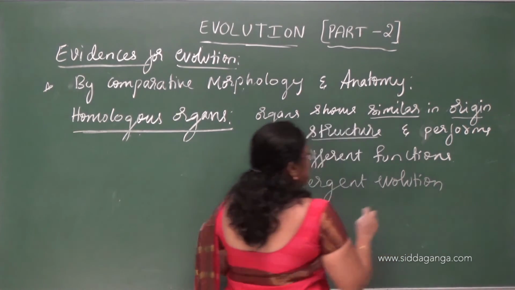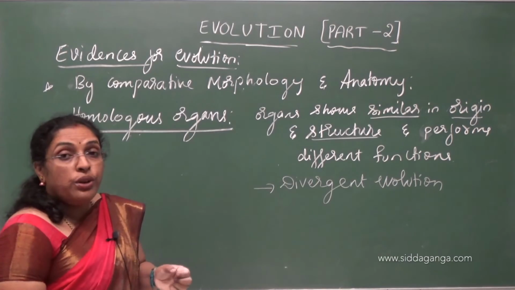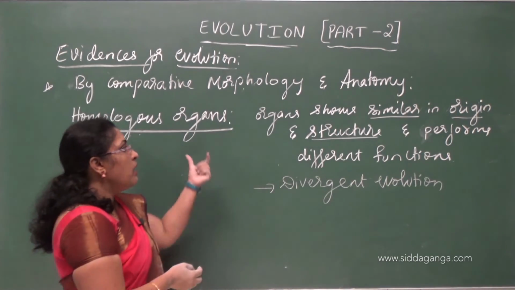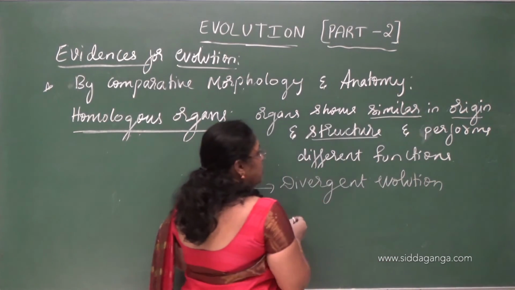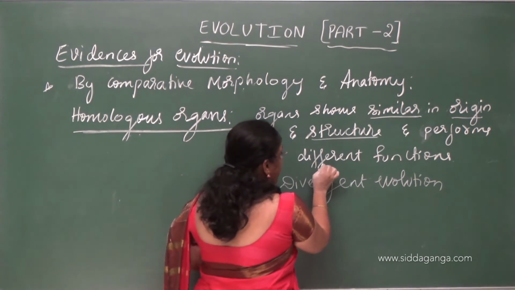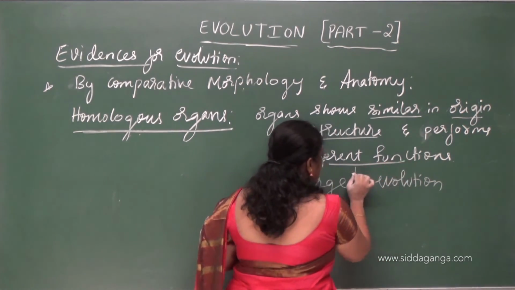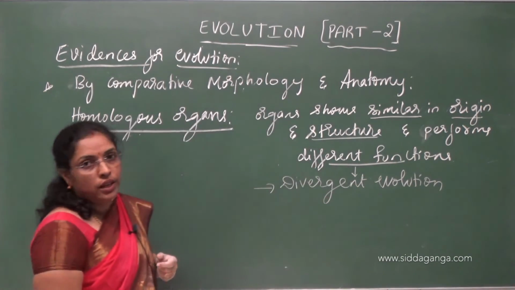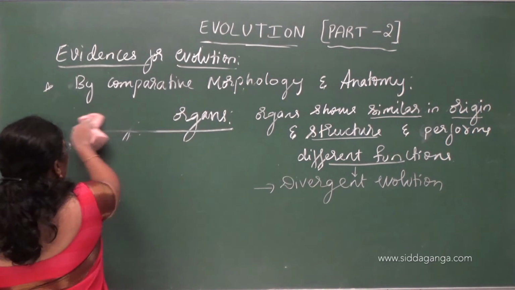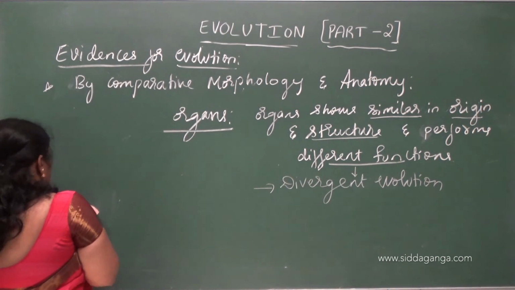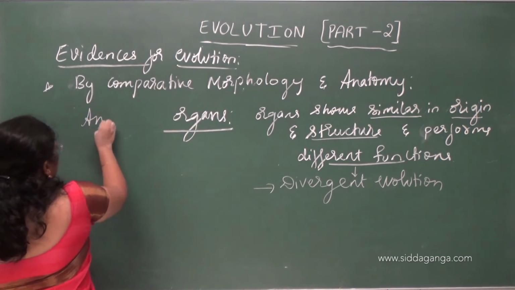Divergent evolution means they show different functions. In this, the organs are similar in origin and structure, but they show different functions. These different functions led to divergent evolution. Understood? We'll go with one more comparative study, that is analogous organs.